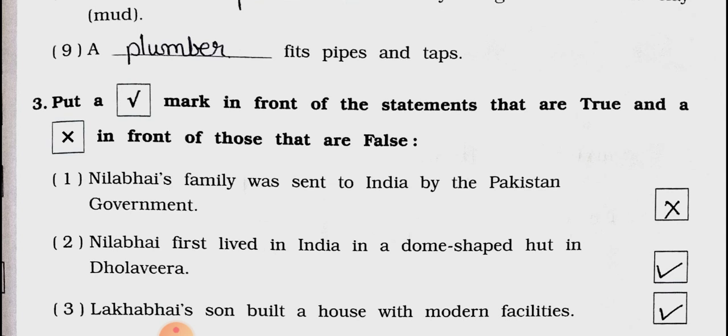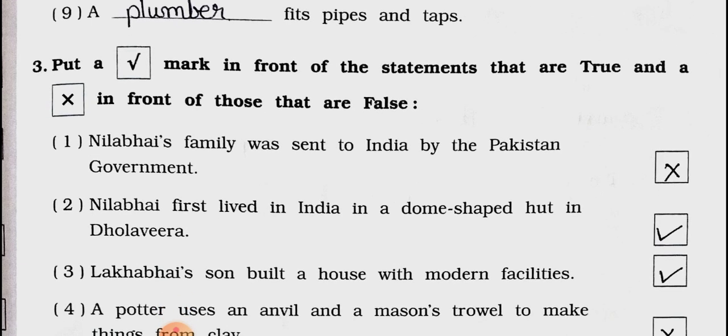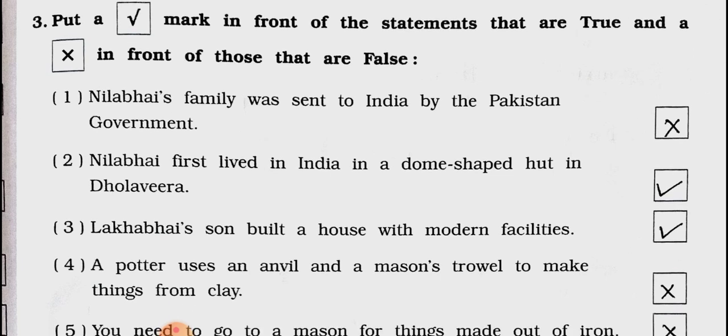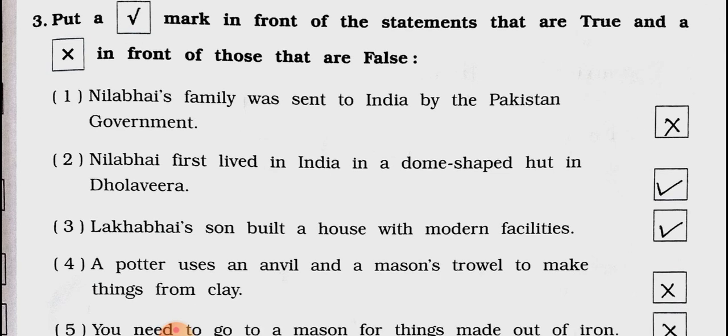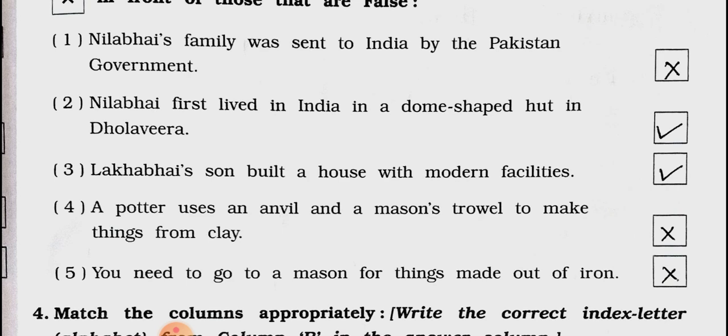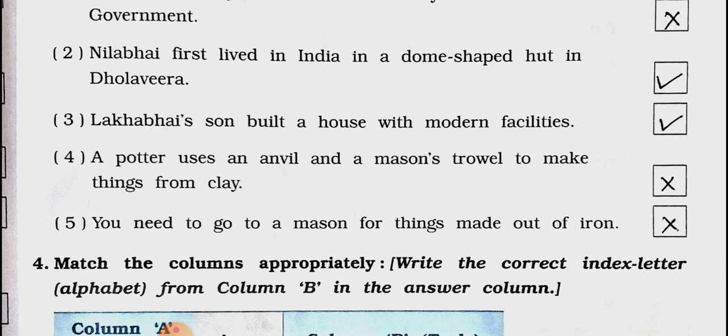Main 3. Put a right mark in front of the statements that are true and a wrong mark in front of those that are false. Number 1. Neelabhai's family was sent to India by the Pakistan government. Wrong, false. Number 2. Neelabhai first lived in India in a dome-shaped hut in Dholavira. Answer is true, right. Number 3. Lakhabhai's son built a house with modern facilities. True, right.